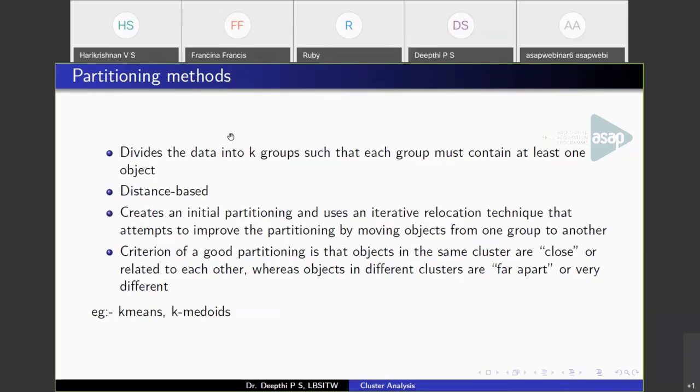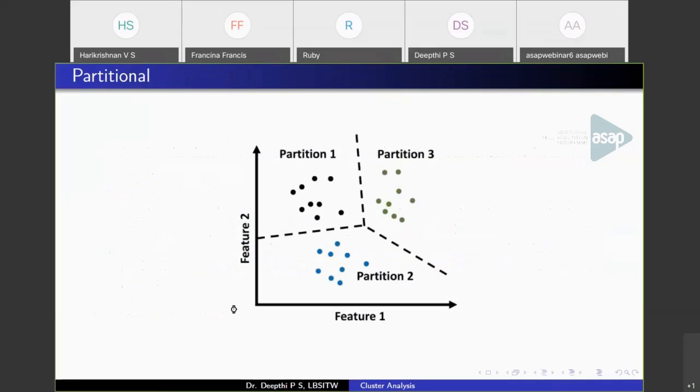So this is how partitioning methods work. It creates k partitions of the given set of data points based on their distance to each other. The algorithms in partitioning methods are k-means and k-medoids.